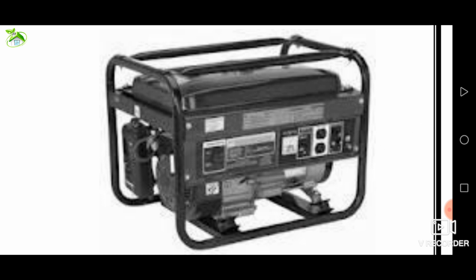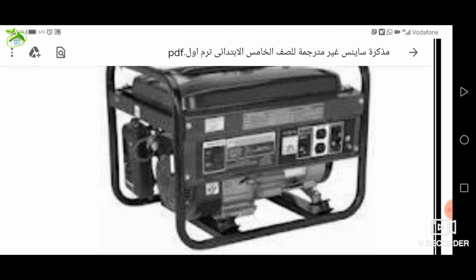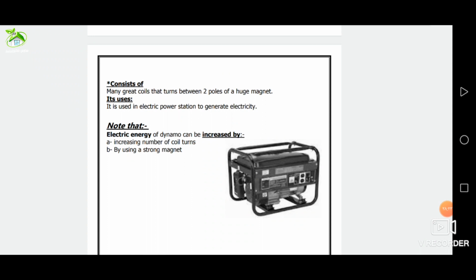Number 2, huge dynamo, used in electric power stations to generate a large amount of electricity used for lighting cities and operating factories. Its structure: many great coils that turn between the two poles of huge magnets. There are 3 types of electric power stations: wind electric power stations, thermal fuel electric power stations, and nuclear electric power stations.